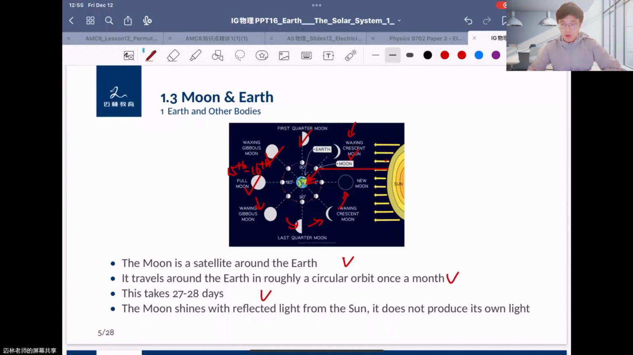Always remember that the moon cannot emit light by itself. The light is from the sun, the sunshine shoots on the moon, and the moon reflects the light to the earth, and we can see the shape of the moon. So that is the basic understanding about moon, earth, and sun, and a little about the solar system.